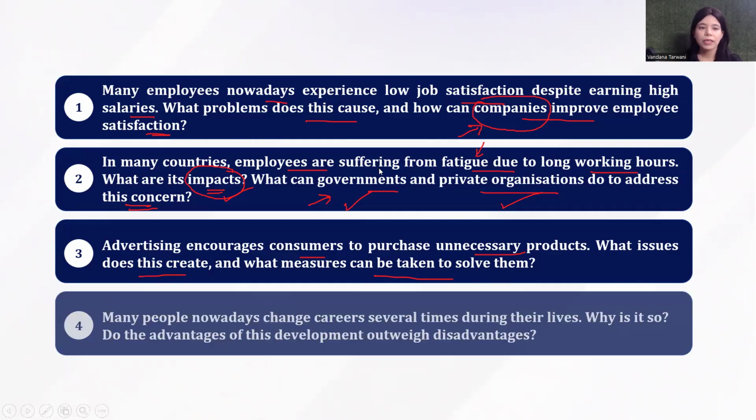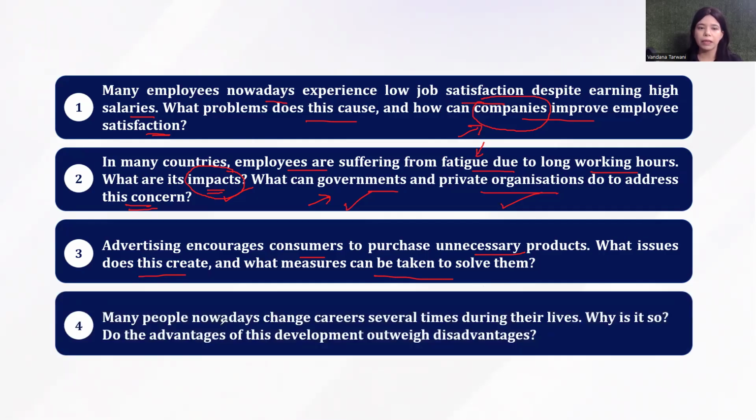Moving on. All right, so this one says: many people nowadays change careers several times during their lives. Why is it so? That means first body paragraph is going to talk about the reasons, and then: do the advantages of this development outweigh disadvantages? So after the reason paragraph, you need two more body paragraphs stating advantages and disadvantages, plus your opinion should be crystal clear in introduction as well as in conclusion. So you have got a lot to do in this question type.